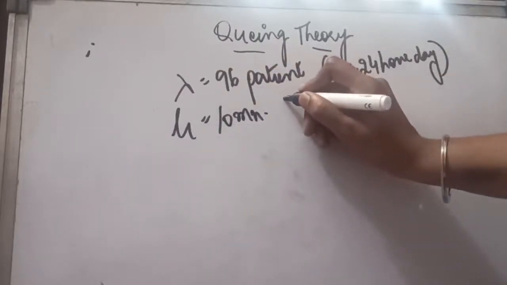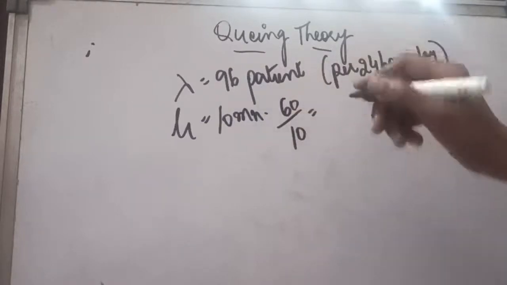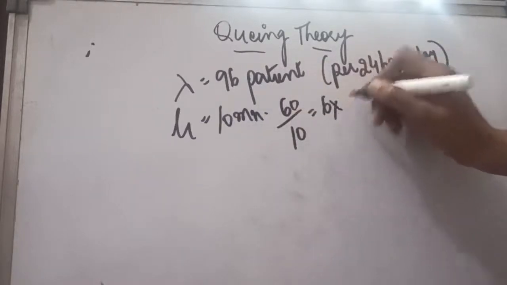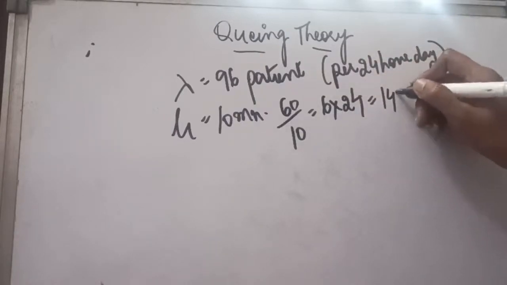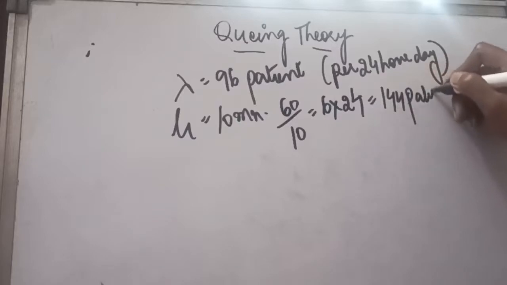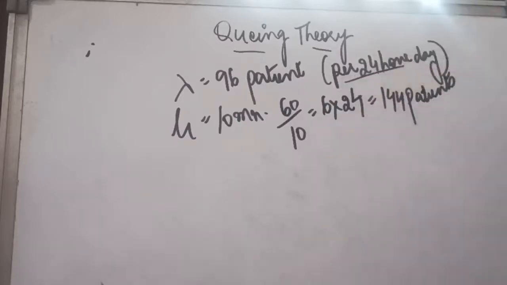If we convert it into hours, it will be 60 by 10. It means if 10 minutes is required per patient, in 1 hour 6 patients can be served. So in 24 hours, how many patients will be there? It will be 144 patients. So this was the data for per day. This also I have converted into per day.